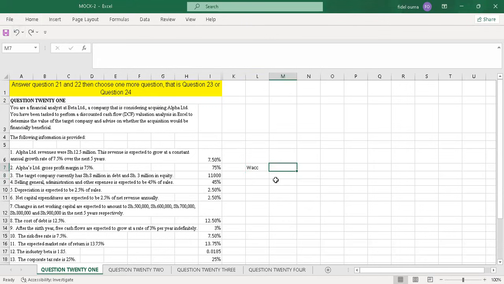I don't know why the formula is disappearing, but let me repeat it again. So the formula is always equals to KE, which is the cost of equity, times the proportion of equity. You divide by equity plus debt. Then let me just put the bracket.